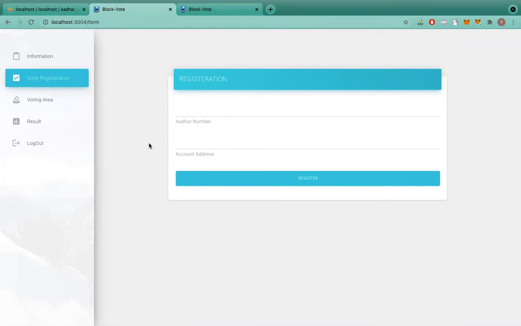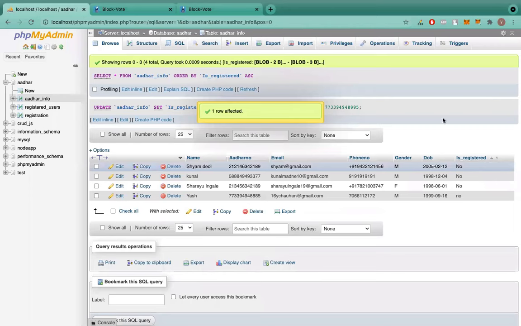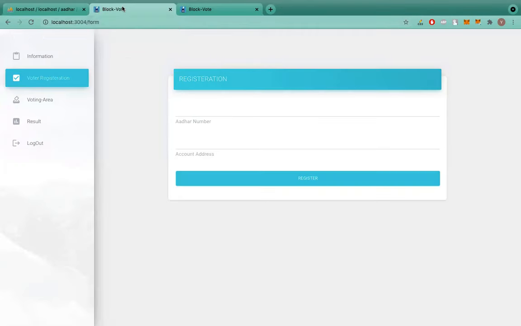Now, moving on to another validation. Let me do this as no, so that I'm not registered yet. And here, I will again use my Aadhaar number. So I will enter that again.